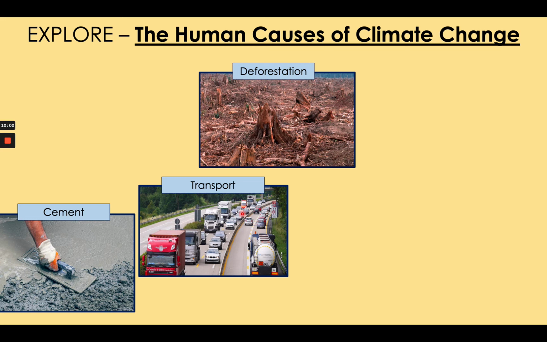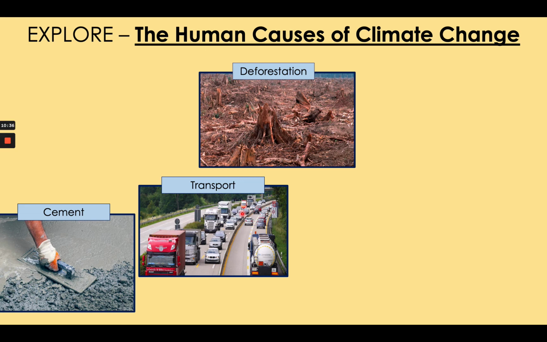Trees are carbon sinks, which means they absorb carbon dioxide and they use it for the process of photosynthesis to make their food. The CO2 becomes absorbed and forms part of the structure of trees, their leaves, their bark, their roots, their trunk. And consequently, the more trees there are, the more CO2 is absorbed from the atmosphere. Deforestation leads to a reduced number of trees around the world, and so more CO2 remains in the atmosphere because the carbon sink is smaller.